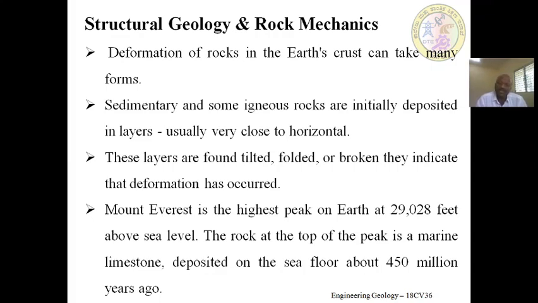Mount Everest is the highest peak on earth at 29,028 feet above sea level. The rock at the top of the peak is a marine limestone deposited on the sea floor. This is the best example of deforming rock.